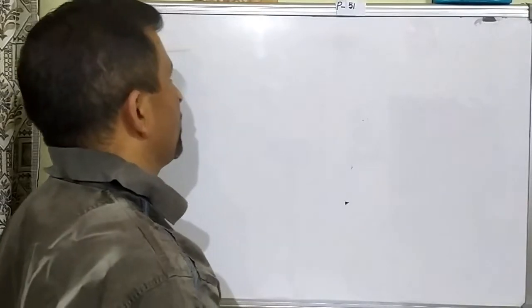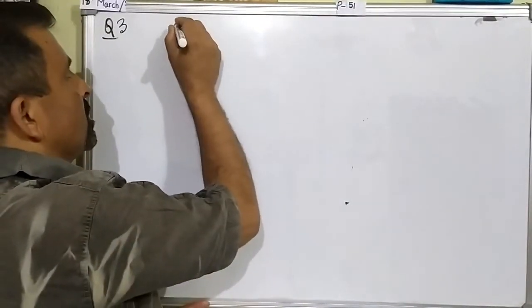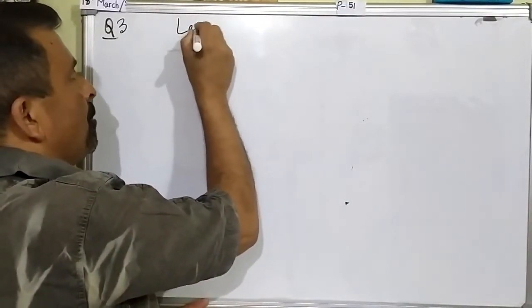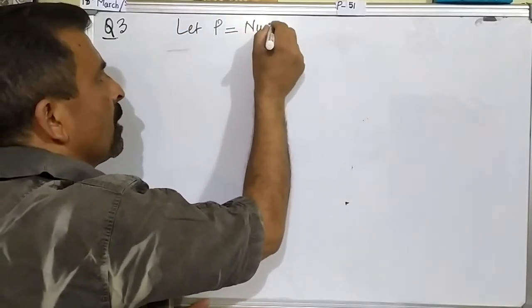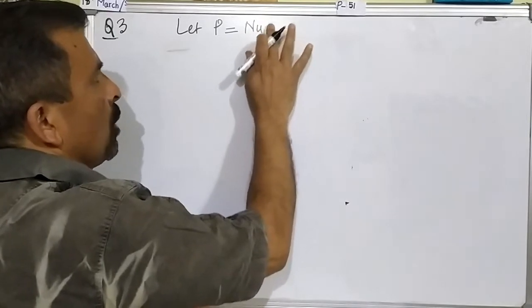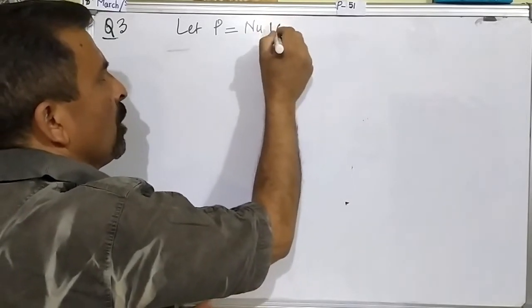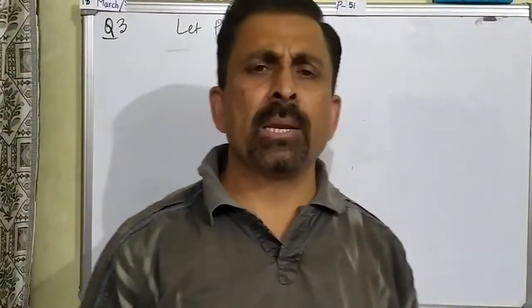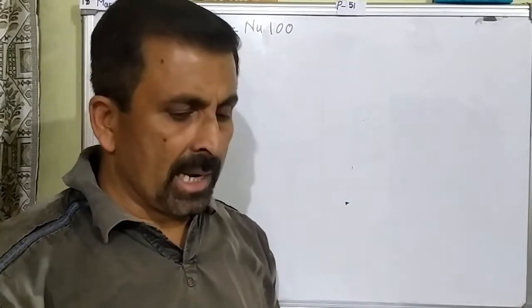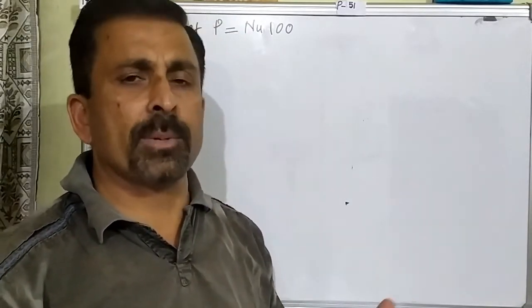So since the amount is not given, the investment is not given, we can do with our own assumption. So let us say that we have invested rupees 100. Let P, the investment, be rupees 100. Suppose we will solve this question with a simple investment. Very simple investment. So we decided that we will calculate it on 100 rupees investment.